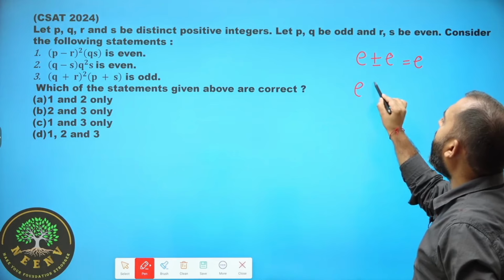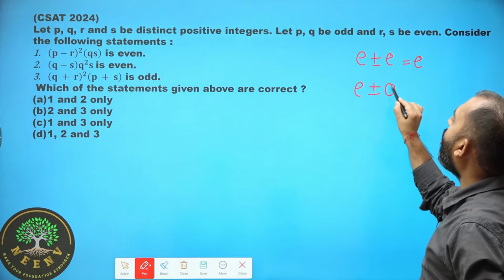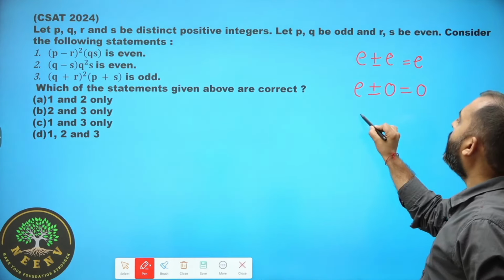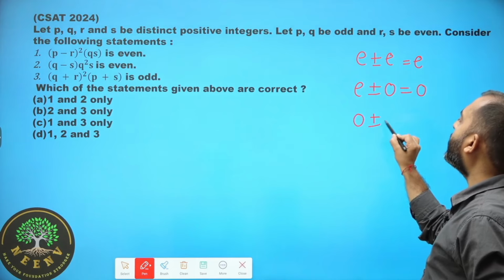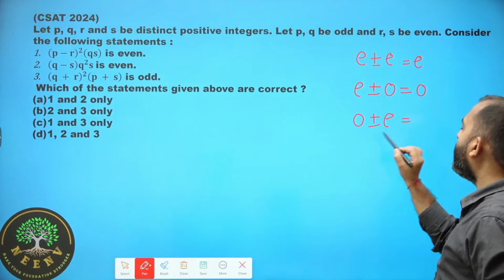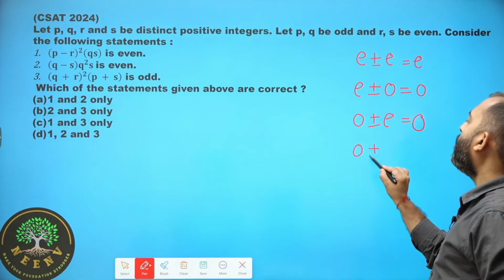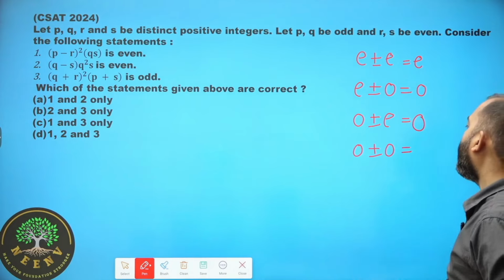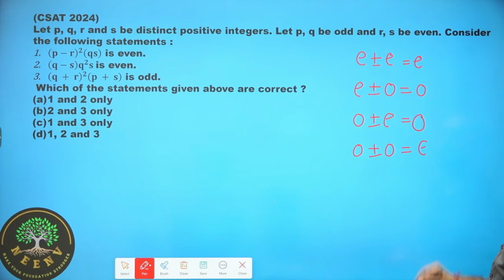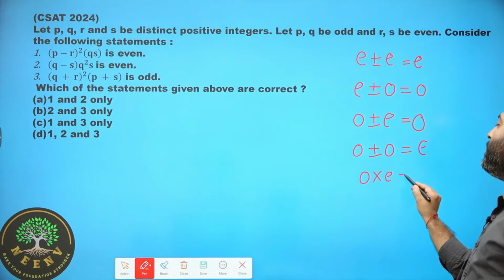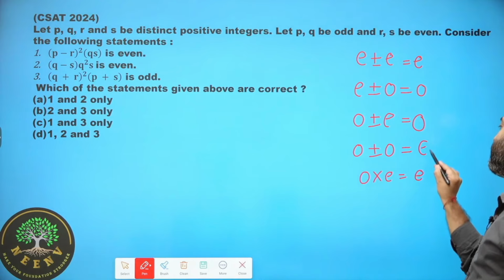If you add or subtract any odd number from an even number, your answer is always odd. If you add or subtract any even number from an odd number, again your answer is always odd. If you add or subtract any 2 odd numbers, your result is always even. If you multiply an odd number with an even number, your result is always even.